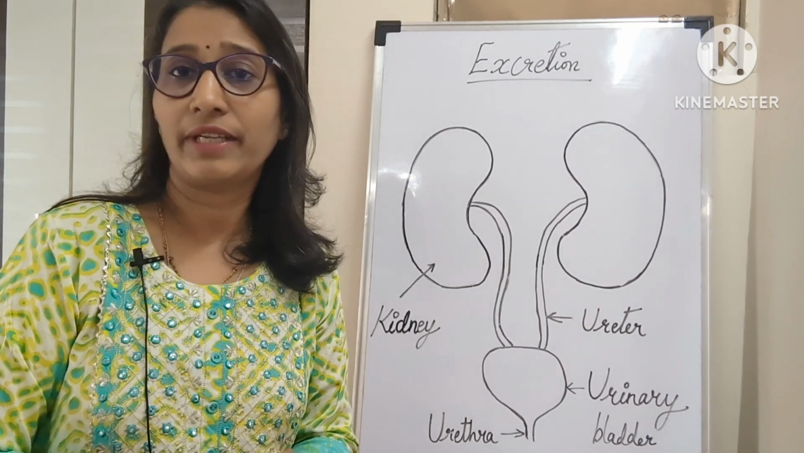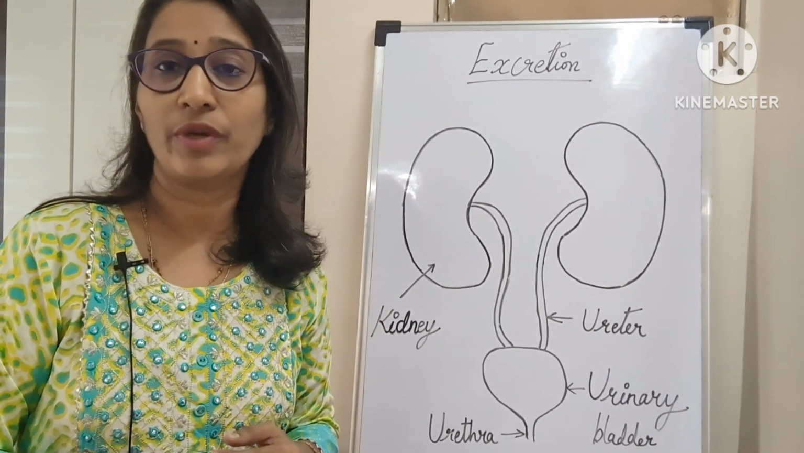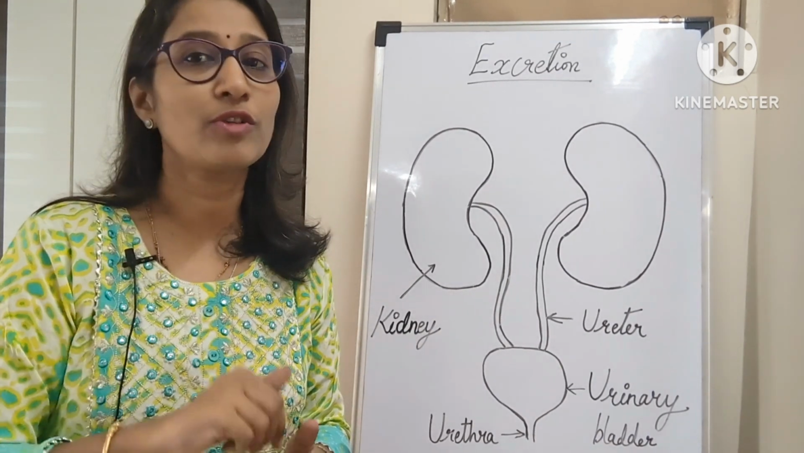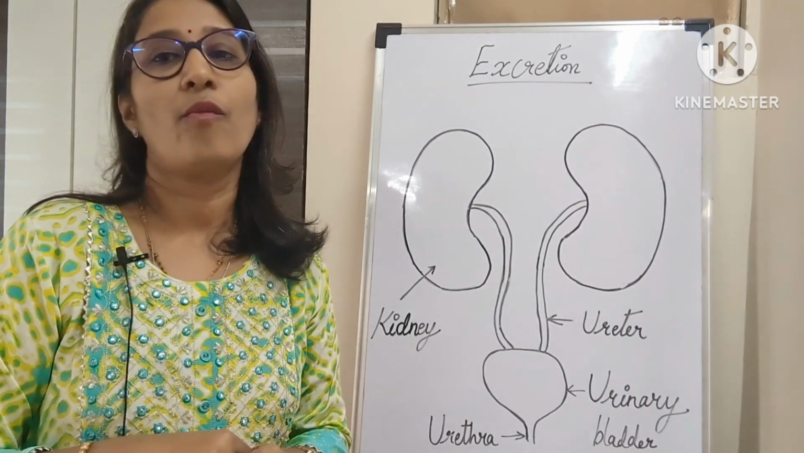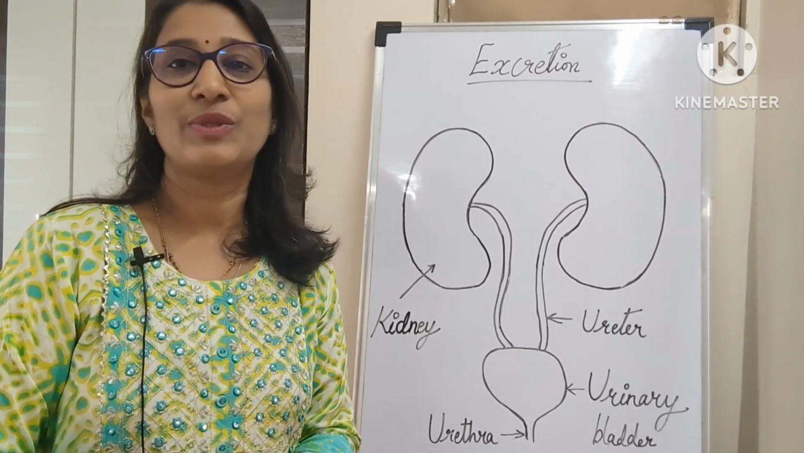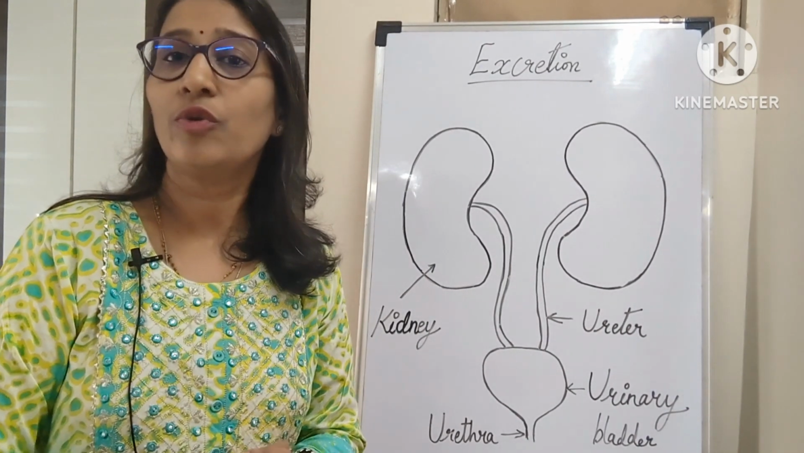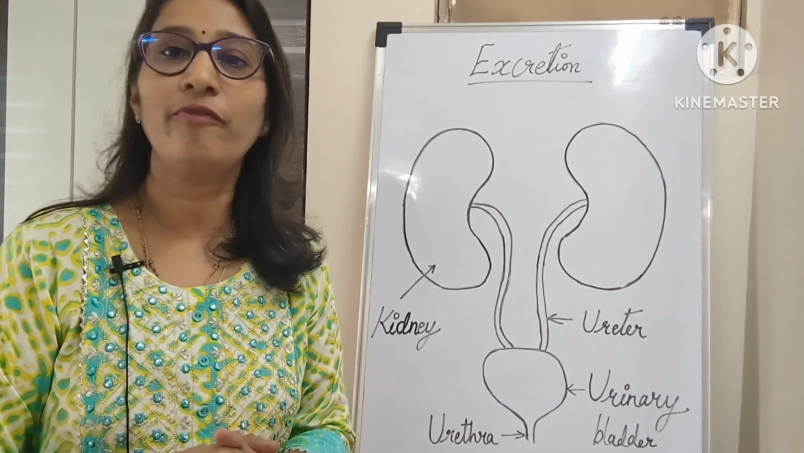Now, several metabolic activities take place in our body which produce a nitrogenous waste material, and that has to be thrown out of the body through the process called excretion. जो हमें नहीं चाहिए, unwanted है, वो जो harmful भी है, that is thrown out of the body is known as excretion.